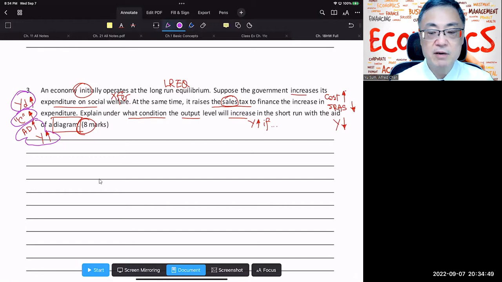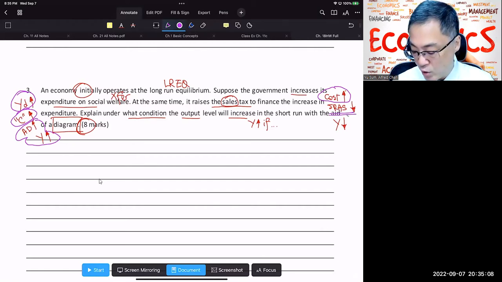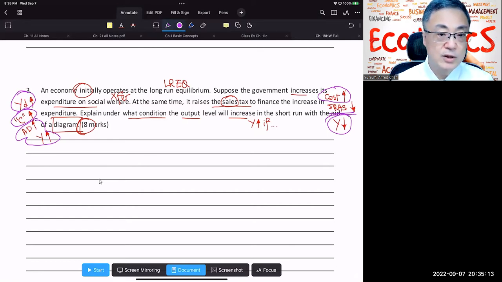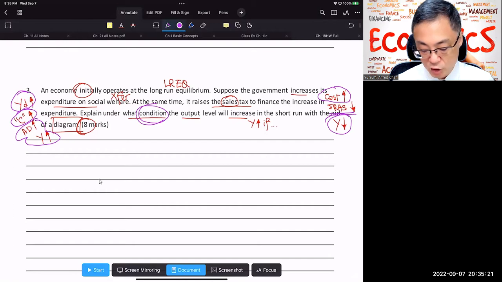However, at the same time, it raises sales tax to finance an increase in expenditure. Now, sales tax increases the cost of selling the product. In that sense, your SRAS is going to go down, and your real aggregate output is going to go down. The question asks, under what condition will the output level increase in the short run? Now, for the first part, your Y is going to increase.